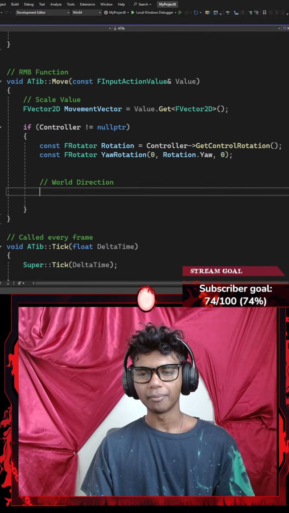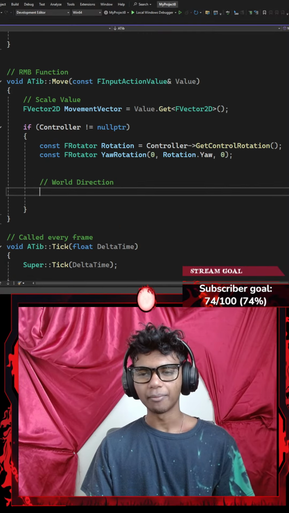For my world direction, I want to create an F vector. This is going to be a 3-dimensional vector, represented by a local variable called forward direction, which is going to be equal to the F rotation.